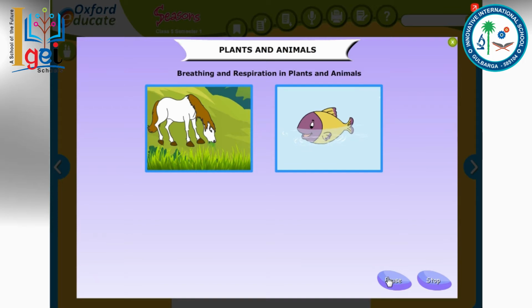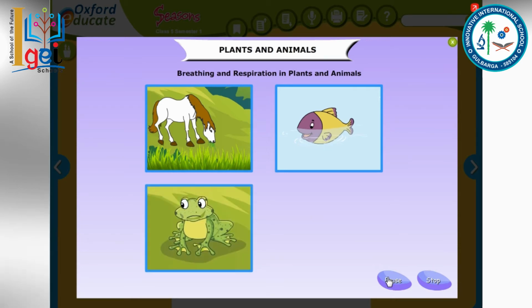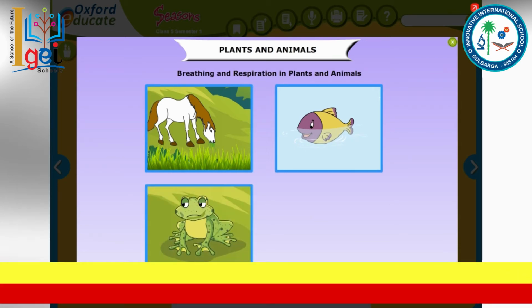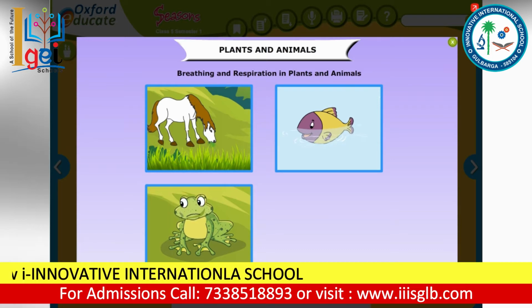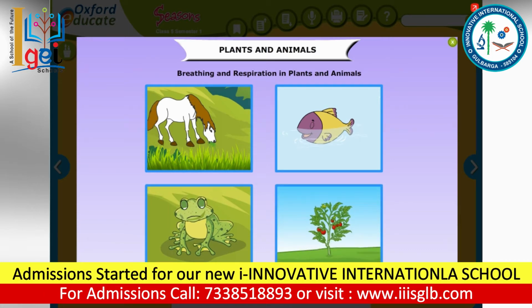Fish, oysters, crabs, and some other aquatic animals breathe through their gills. Some animals, such as frogs, breathe through their skin when they are in water and through their lungs when on land. Plants breathe through small pores or holes in the leaves called stomata, found on the underside of leaves.